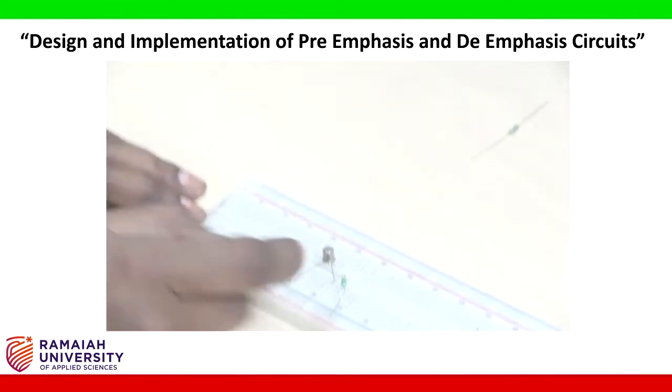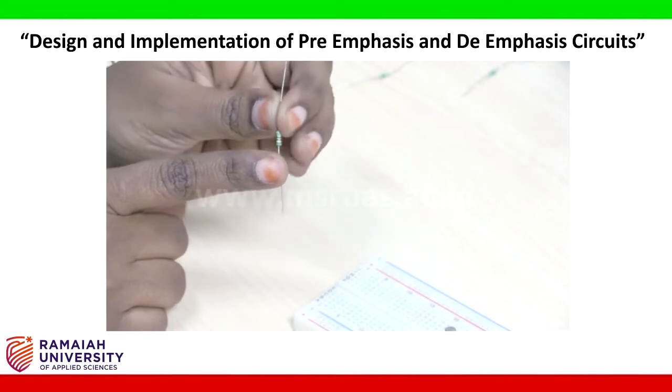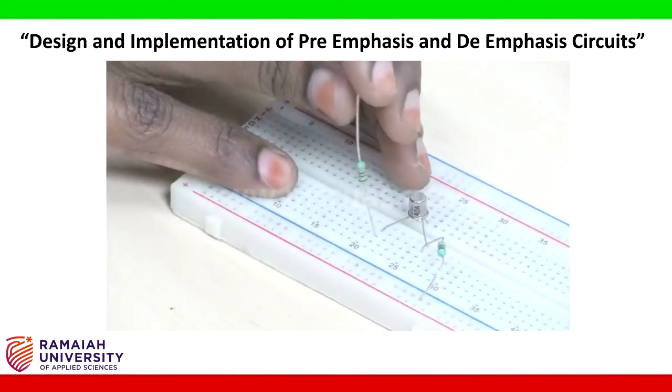Next, take 2.2 kilo ohm resistor and connect from the collector terminal and leave it to a nearby node.